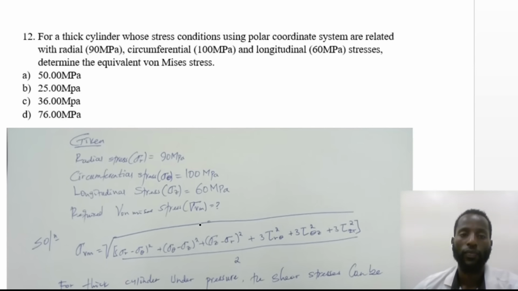Next, for a thick cylinder whose stress conditions using polar coordinate system are related with radial 90 megapascal, circumferential 100, and longitudinal 60 megapascal stresses, determine the equivalent volume-basis stress. The options are A 50 megapascal, B 25 megapascal, C 36 megapascal, D 76 megapascal.